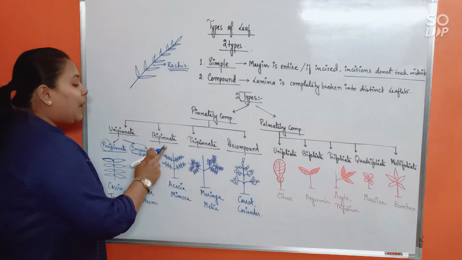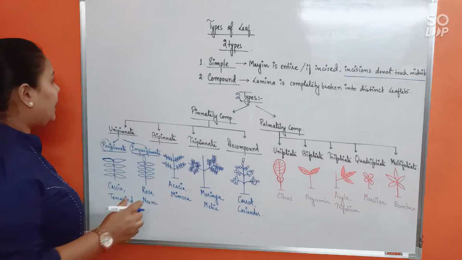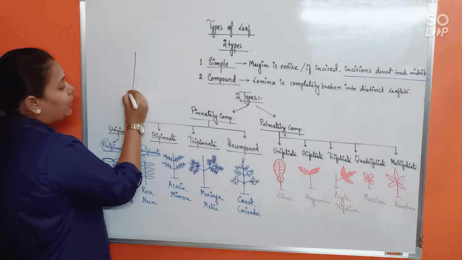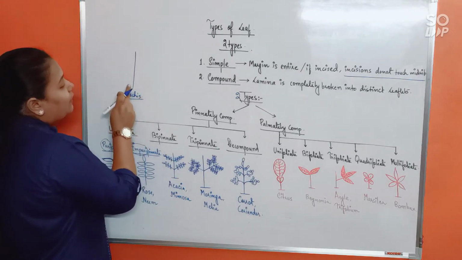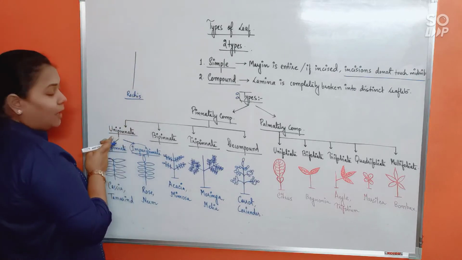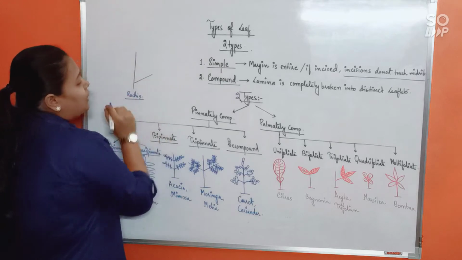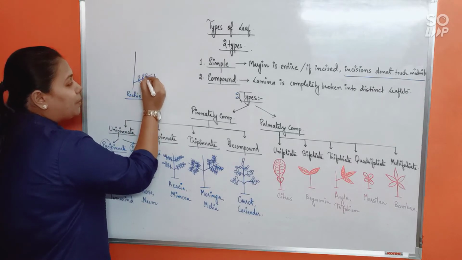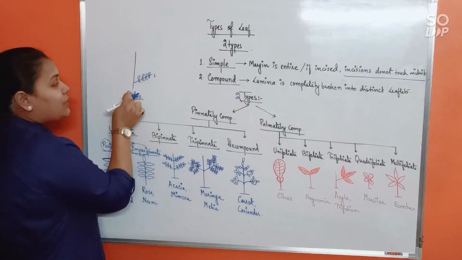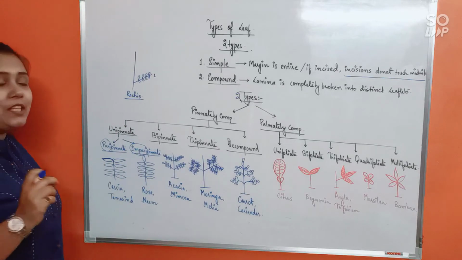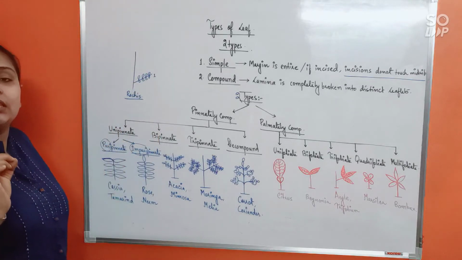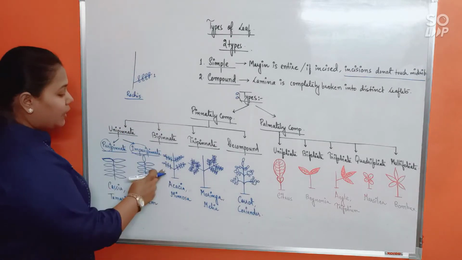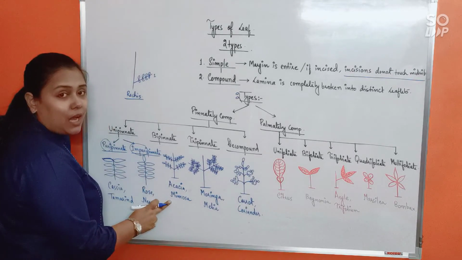Alright. Now bipinnate. See, in bipinnate, this being the midrib, suppose, which has been converted into a rachis, if the rachis directly bears the pinna, that will become unipinnate. But if the rachis bears first order of branching and this branch bears the pinna, directly in the rachis the pinna are not attached. The pinnas are attached where? In the first order of branching. Then we will call it bipinnate, as if it is twice pinnate. So example will be acacia and mimosa.